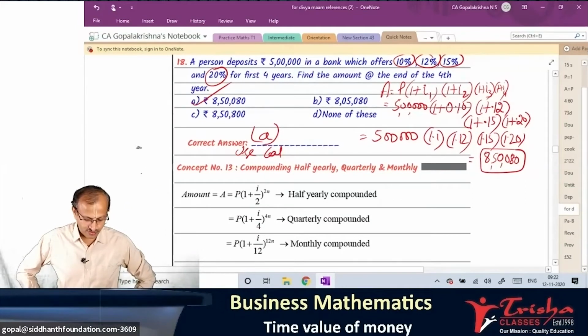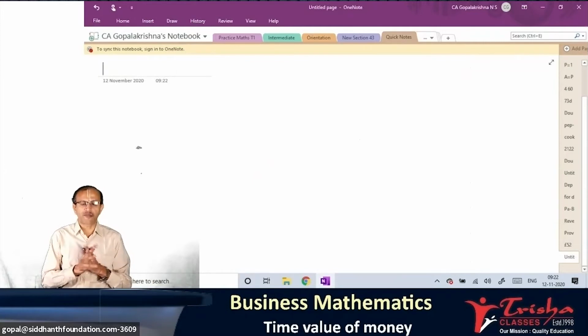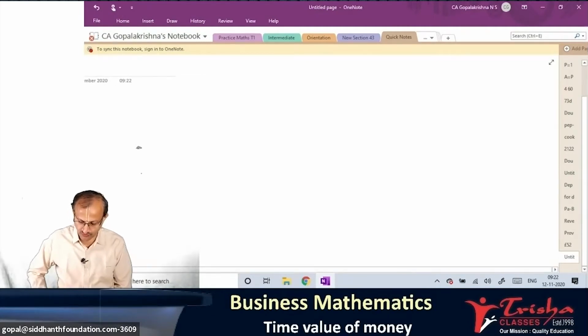Shall we go to the next one? So I was mentioning to all of you the compounding. I'm going to the next concept. I think 12 concepts we completed. I'm going to enter into the next concept. Please do note here. Very clearly you have to observe. There's an important thing which I have to explain to all of you.